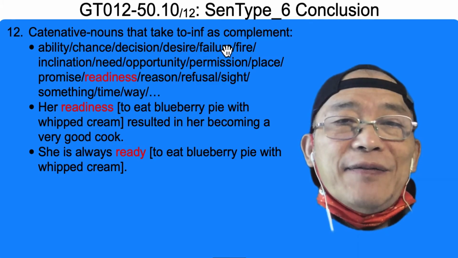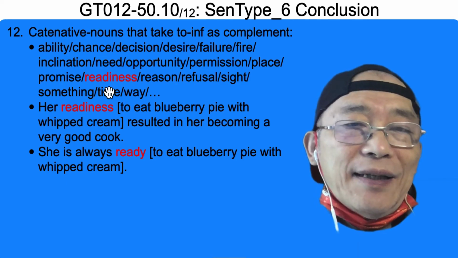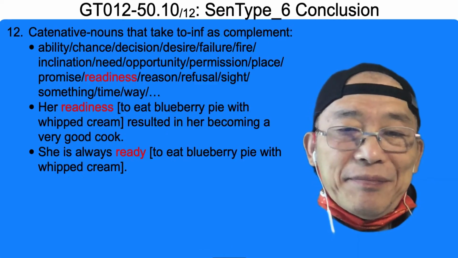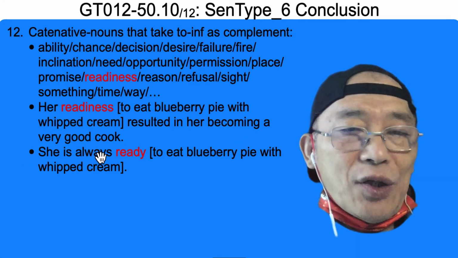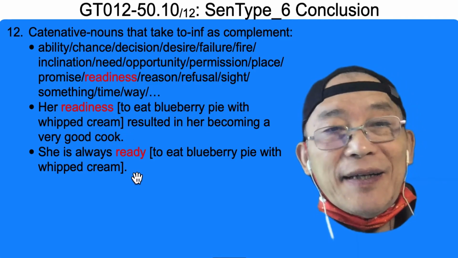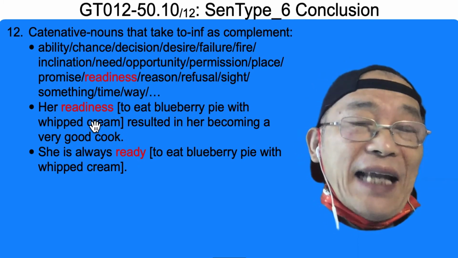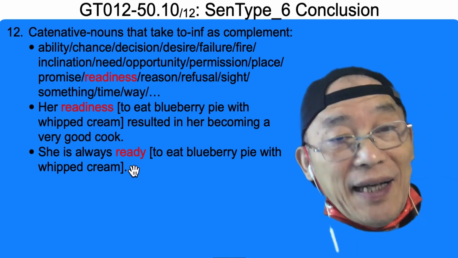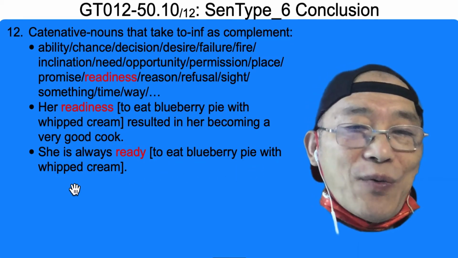Catenative nouns that take to infinitive as complement. Yeah, these are some of the examples. Readiness. We have already learned readiness, right? Readiness resulted in her becoming a very good cook. She's always ready. This is a pair: a catenative noun, and this one has a corresponding catenative adjective. She's always ready to eat blueberry pie with whipped cream.